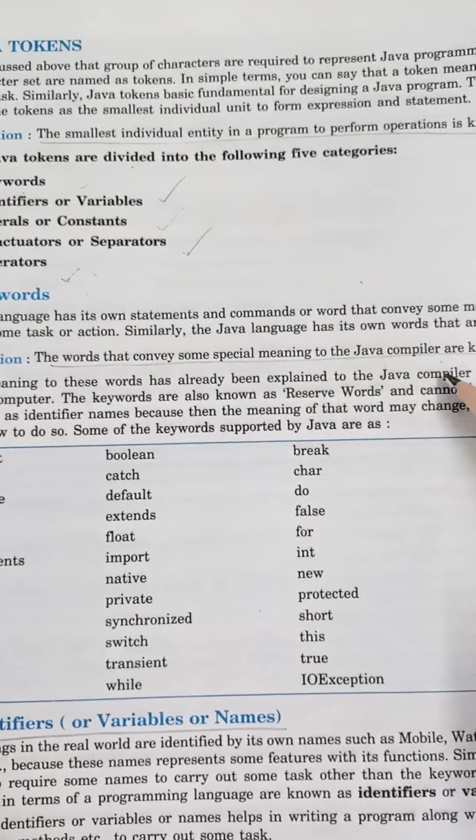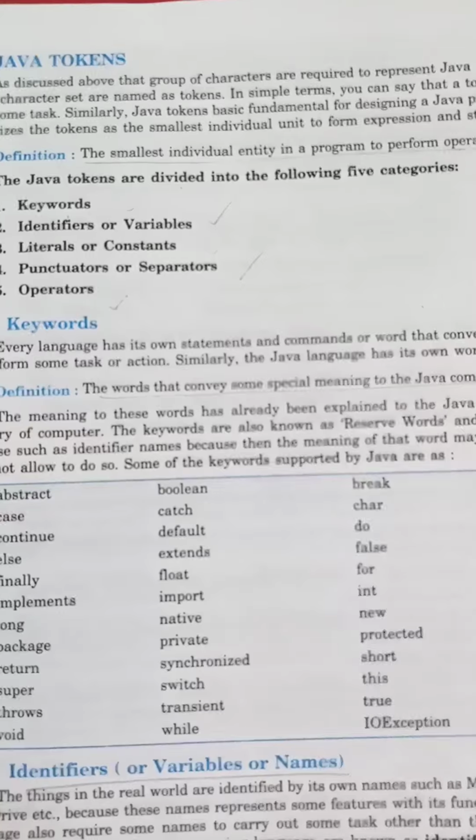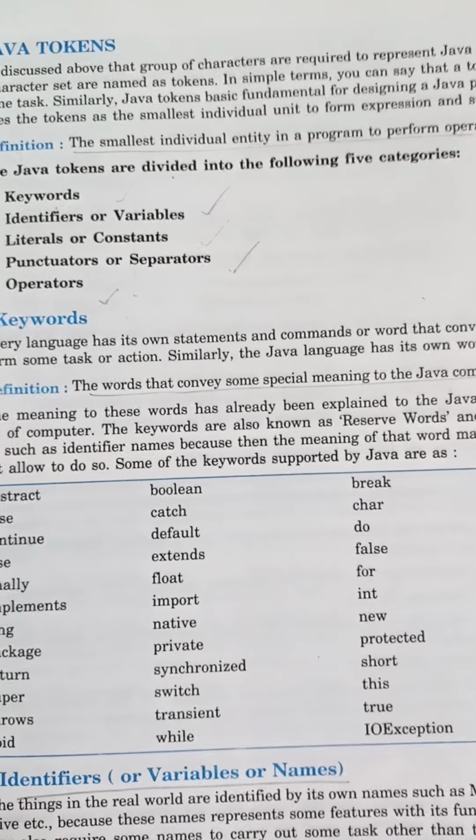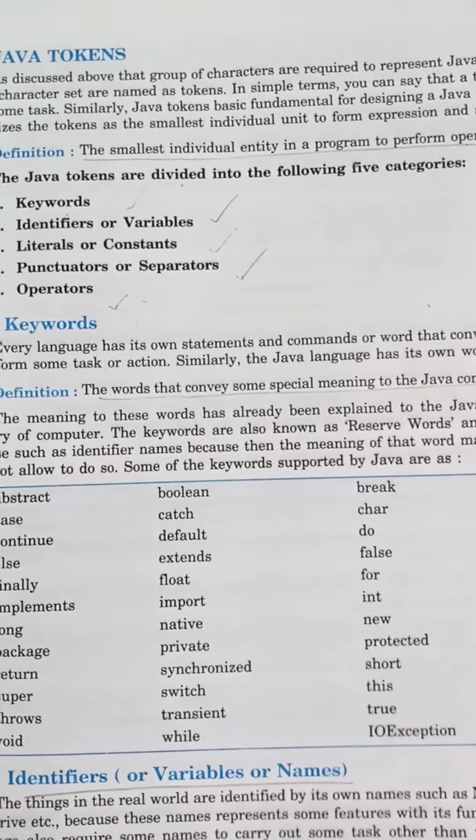As I told you, class is a keyword that is used to define a class. So class in small letters is a keyword. You can't take this as an identifier name. You can't use this name as a class name. This is used to define a class, and the compiler knows very well that if class is written in small letters, this is a keyword, and after that whatever you write will be the name of the class. The compiler knows this, as this is a special word having a special meaning that is already defined.